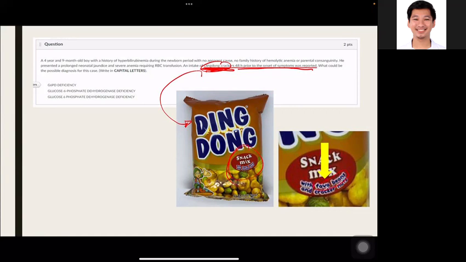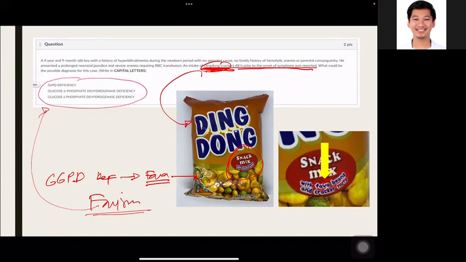So, di ba, pag ang patient is having glucose-6-phosphate dehydrogenase deficiency and then they are exposed to fava or yung may mga alfalfa beans such as your Ding Dong, they would develop favism that is manifested in glucose-6-phosphate dehydrogenase deficiency. So that would be the answer.